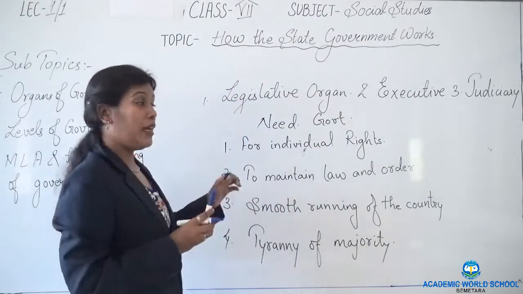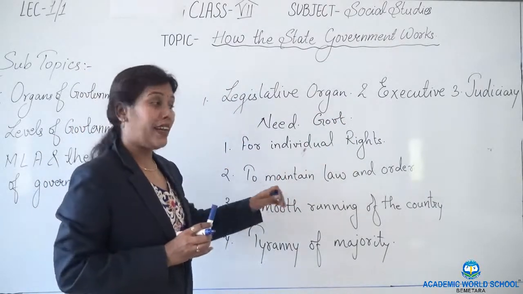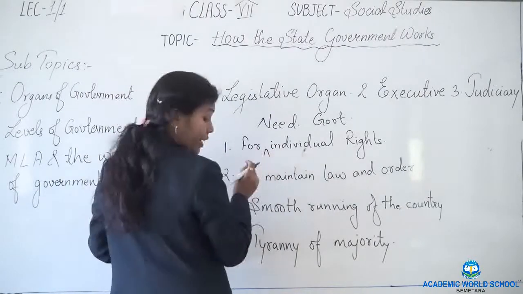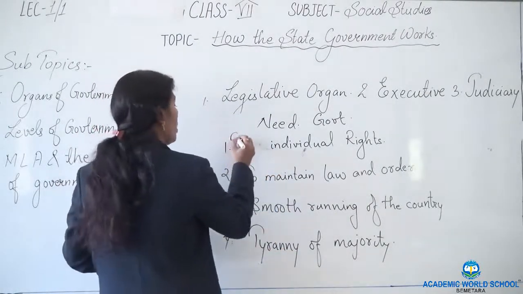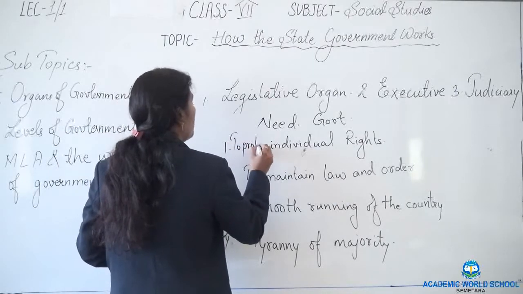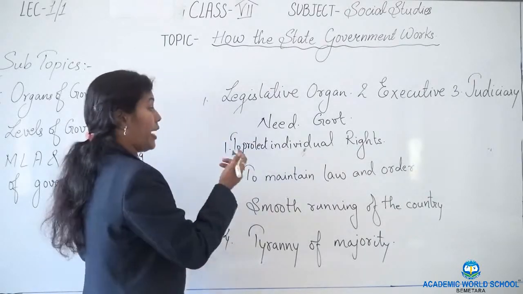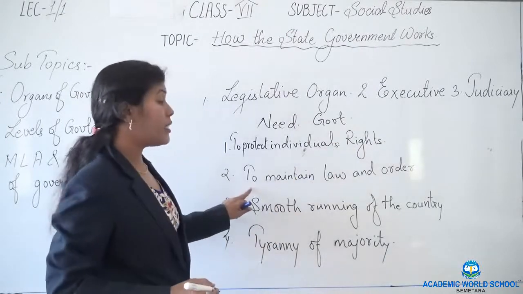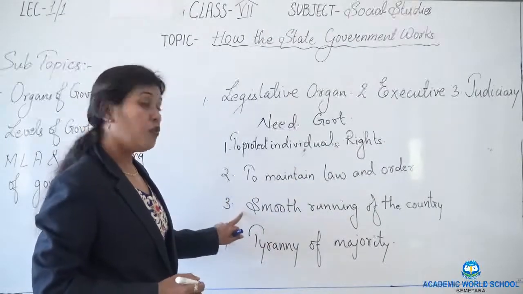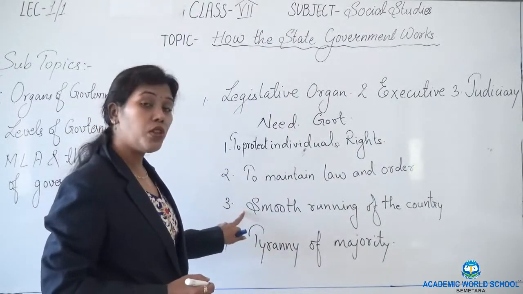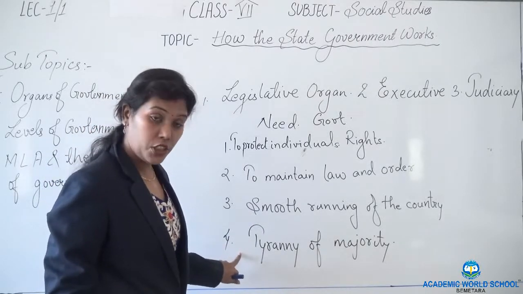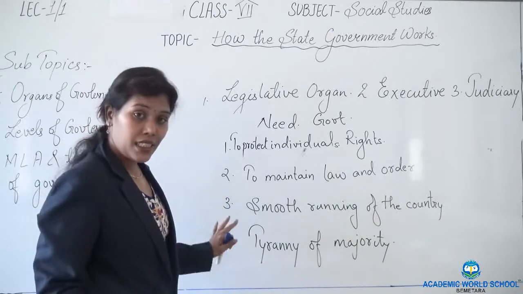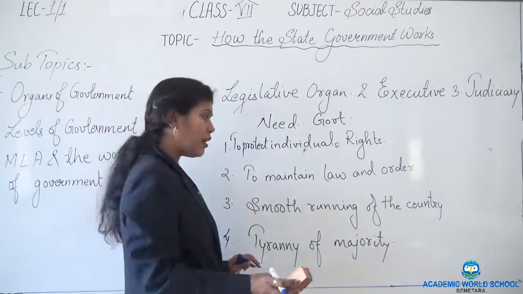We need government for individual rights, or you can say to protect individual's rights. Second, to maintain law and order in the country. Then, for the smooth functioning or the smooth running of the country, and to prevent the tyranny of the majority. This is the reason why we need a government.